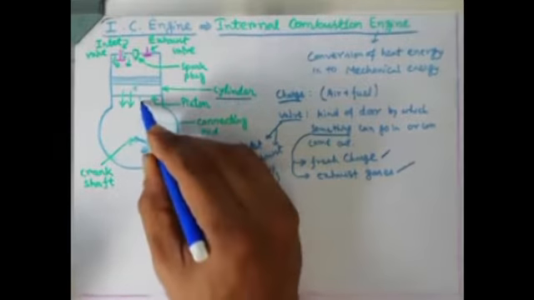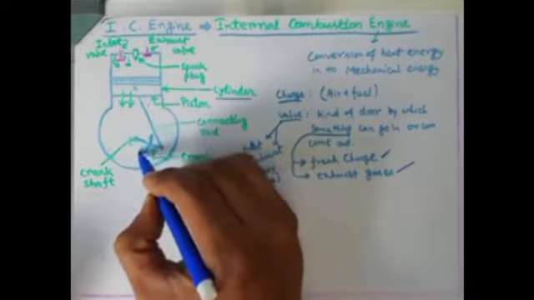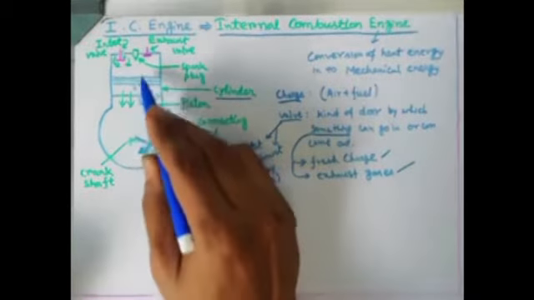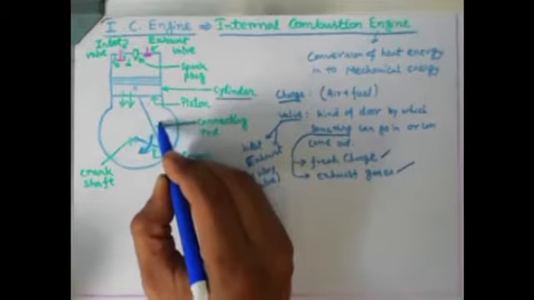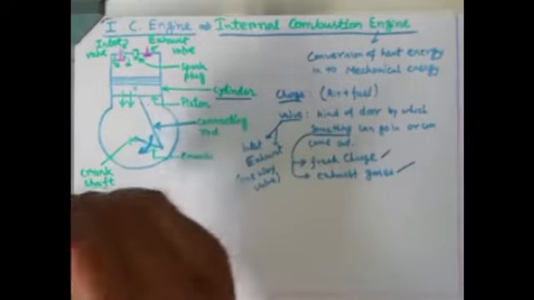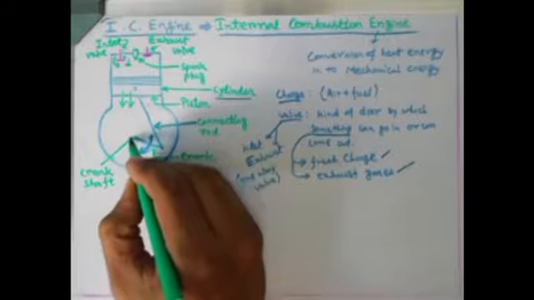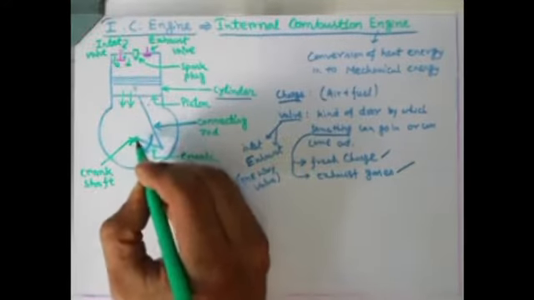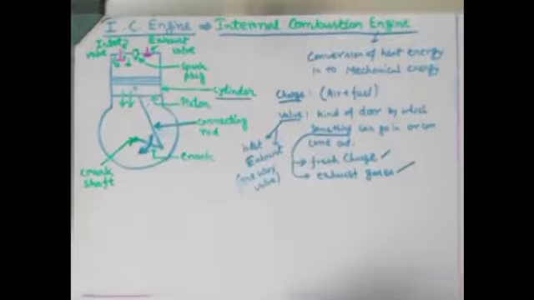When something is coming inside the cylinder, obviously the pressure inside the cylinder will be very low, less than the atmospheric pressure. If the pressure in the cylinder is not lower than the atmospheric pressure, then whatever it is, air or fuel, trying to come inside will not come, because we know a fluid only flows if there is a pressure difference.